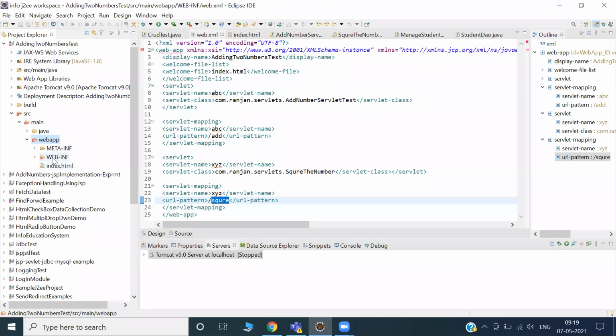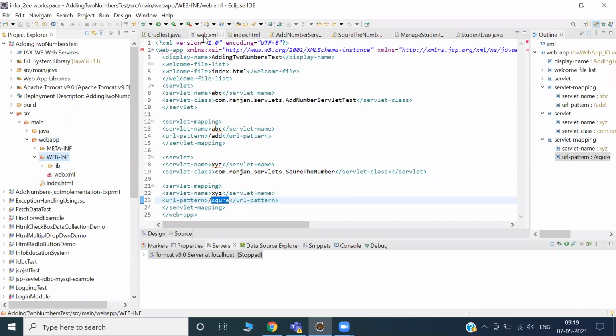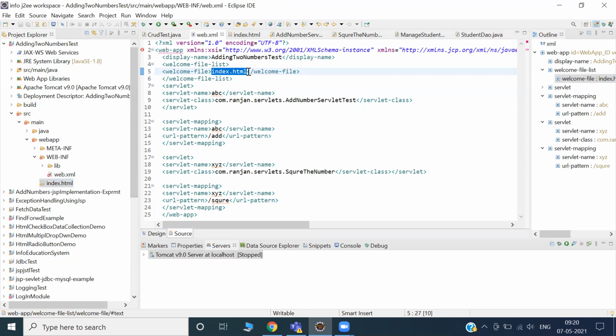If you remove web.xml and you fail to give index.html, at that time your server will struggle to find the welcome file. So be careful. If you're interested in giving any other name, then give the other name here. If you want to do the work without the help of web.xml, be careful while giving the welcome file name, that is index.jsp. Don't give any other name.